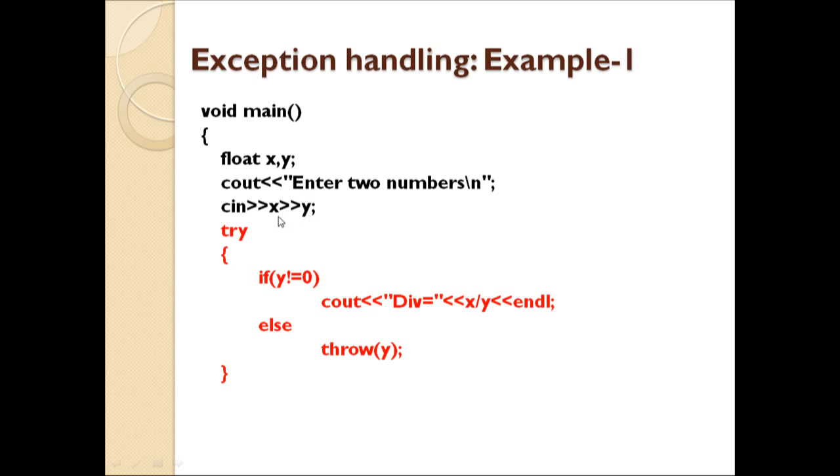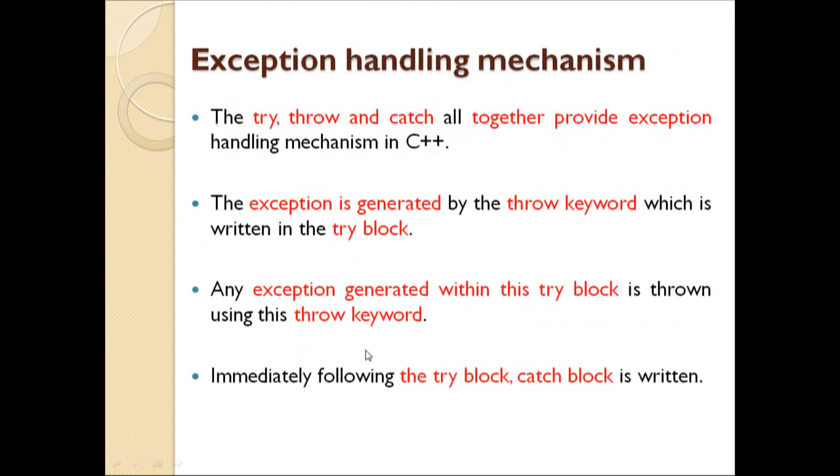Here you can see this red color text indicates the try block, and the statements listed here are the ones we suspect may flash some error message. Here an if statement is given: if y is not equal to 0, suppose the user is providing a value of y which is not equal to 0, then we will divide the number x by y, otherwise we will throw the exception. So we are interested in computing the division, where we want to divide x by the number y, and if the number is 0, then we will throw the exception.